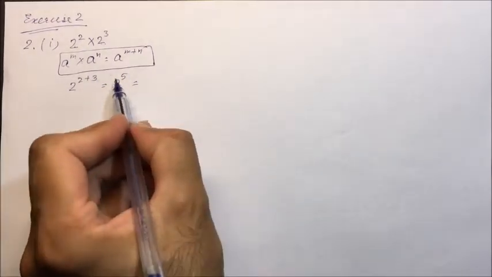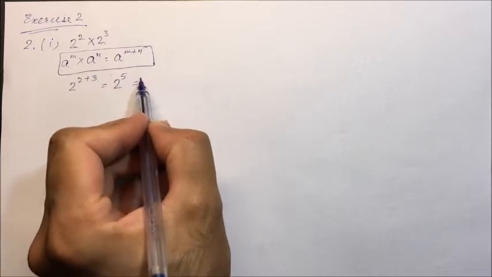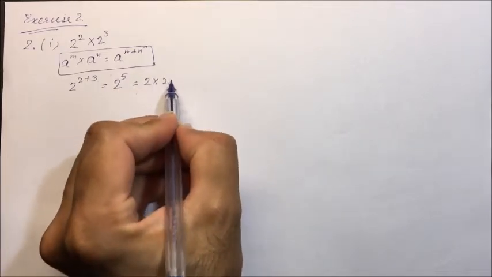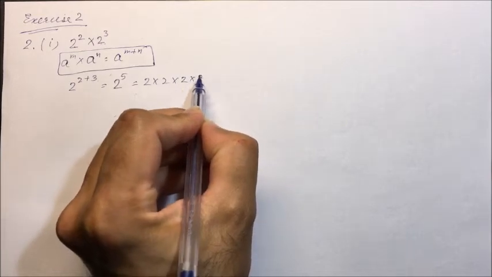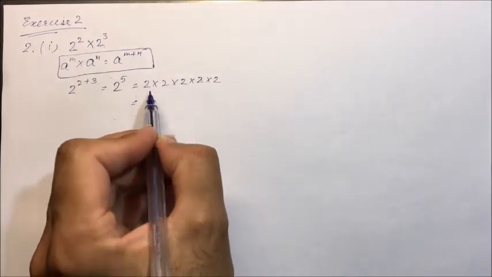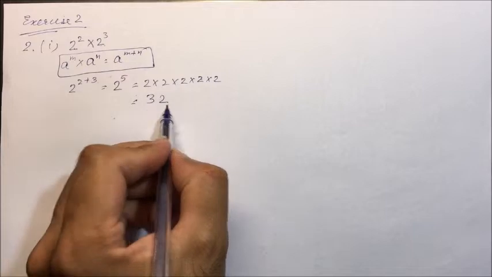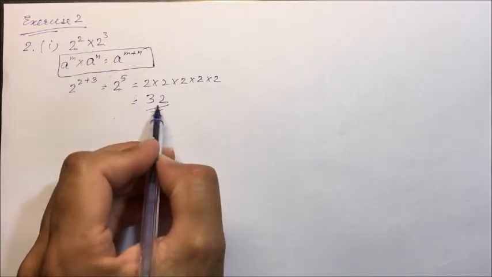And the answer will be, we have to multiply 2 how many times? 5 times by itself: 2, 4, 8, 16, 32. So its answer is 32. 2 raised to power 5 is 32.